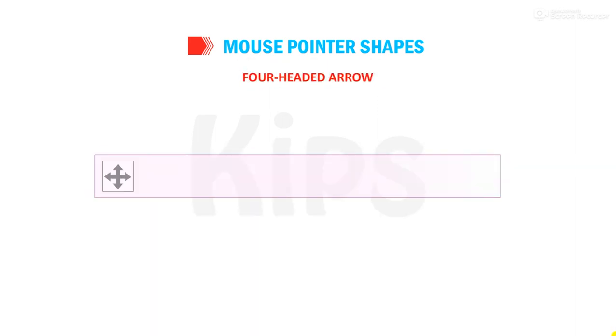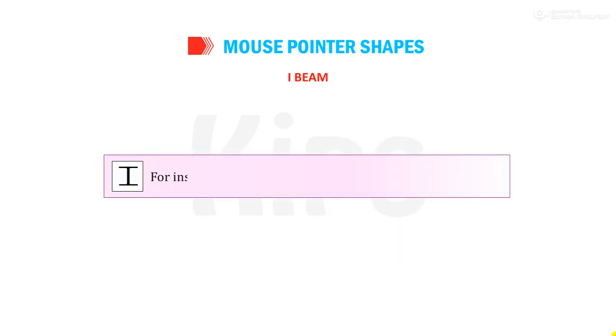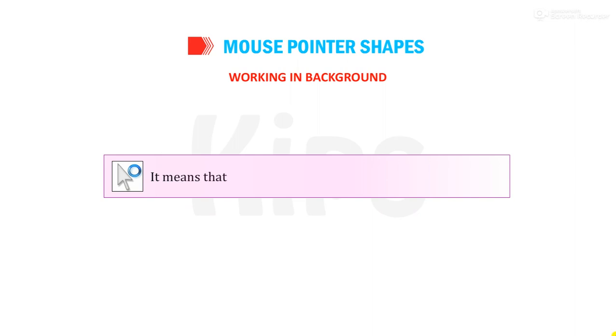Four-headed arrow for moving pictures and toolbars. I-beam for inserting text in a document. Working in background. It means that the computer is processing while you are working.